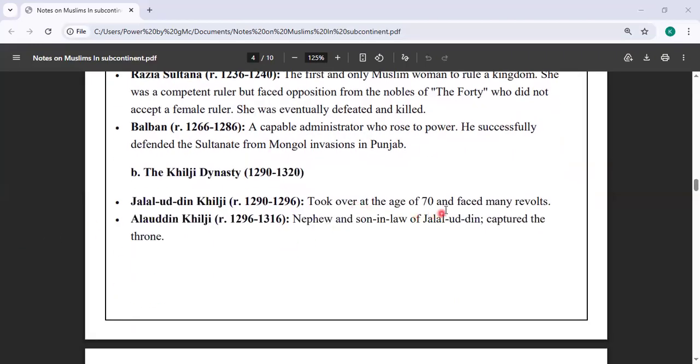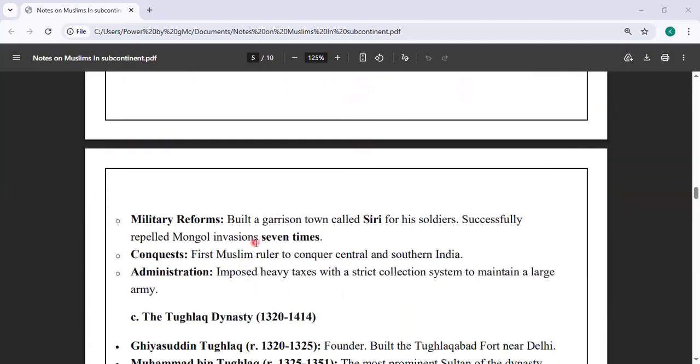Jalaluddin Khilji took over at the age of 70 and faced many revolts. When Alauddin Khilji took the power, he was the nephew and son-in-law of Jalaluddin. He captured the throne. He made a lot of military reforms, like some of them discussed in your book. He built a garrison town called Siri for his soldiers and successfully repelled the Mongols seven times.